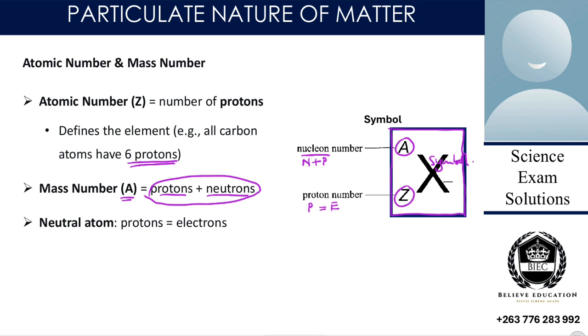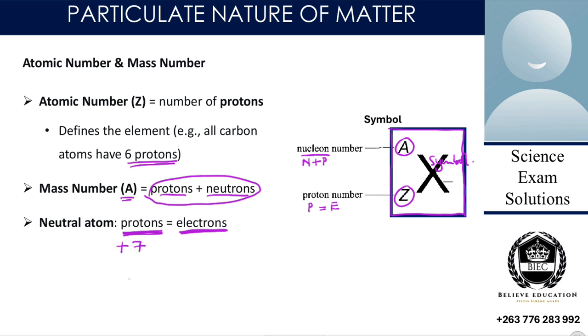Then we also have a neutral atom. A neutral atom is when our atom is in a state where the number of protons is equal to the number of electrons. Our protons are positive. So let's give an example. Say our protons are 7.